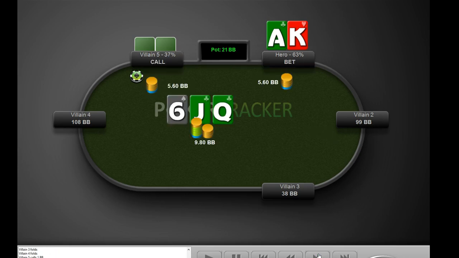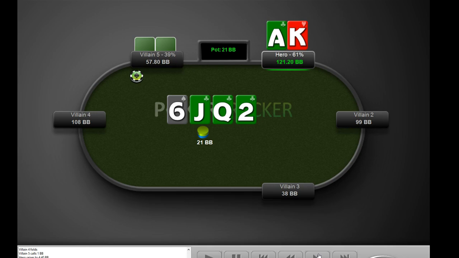What that should tell us in general is that we can be value betting bigger than average, assuming we've got something like top pair, top kicker. Maybe we normally bet 70% pot, but against this guy we can probably be betting pot size. So keep in mind the type of opponent you're facing. That's going to have an impact on what is going to be the correct value bet sizing.